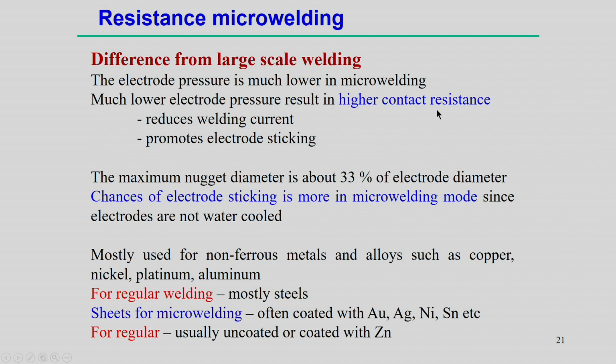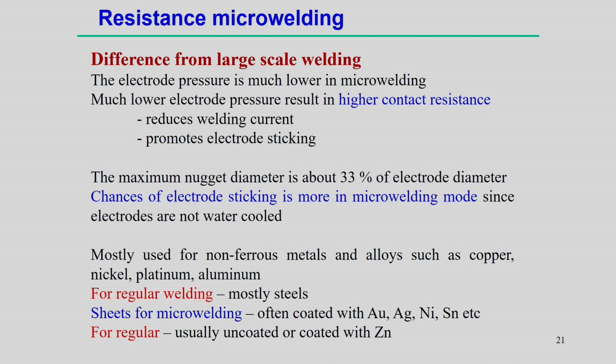Now, resistance microwelding is actually simply downscaling of the conventional processes, but there is some difference between the large scale or conventional scale welding process and the micro resistance welding process. In the micro welding process the electrode pressure is much lower, but in the conventional process the electrode force is much higher. Much lower electrode pressure results in higher contact resistance. If the force is very small, there is a lack of intimate contact between the contact surfaces, and that enhances the contact resistance.